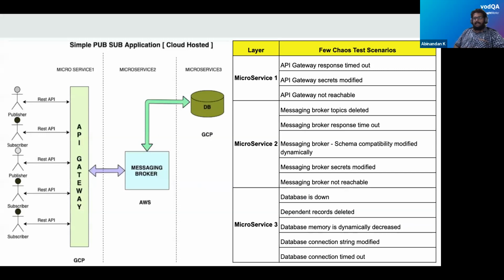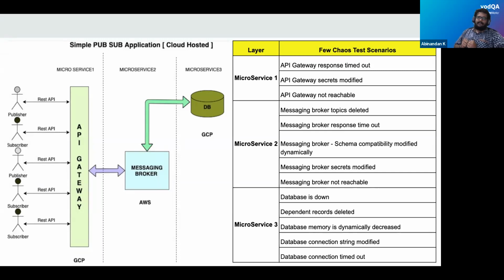Now this is a simple PubSub application. Before getting started, I would like to give a very small introduction to PubSub. We are all currently using applications like Netflix, Amazon, Disney Hotstar, etc. Those are very typical examples of publishers and PubSub applications. Let's take the example of Netflix. Netflix is a publisher and a content provider which publishes videos. Based on our subscriptions, we can watch videos or listen to music provided by the publisher. This is a very simple, typical application.